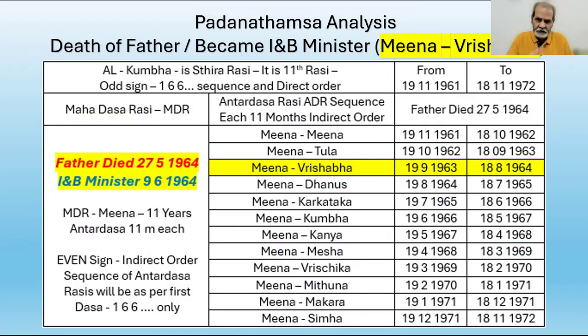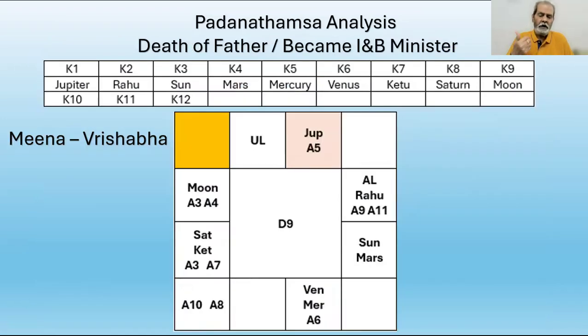The Antardasha sequence depends upon the first Mahadasha of this chart, that is, the sign where the Lord of the Arudha Lagna is present. The Lord of Arudha Lagna is the Moon, present in Kumbha, an odd fixed sign. So the Mahadasha order is 1, 6, 6. So the Antardashas in all the Mahadasha signs in this chart, whether they are fixed, mobile or dual, follow only this 1, 6, 6 sequence.